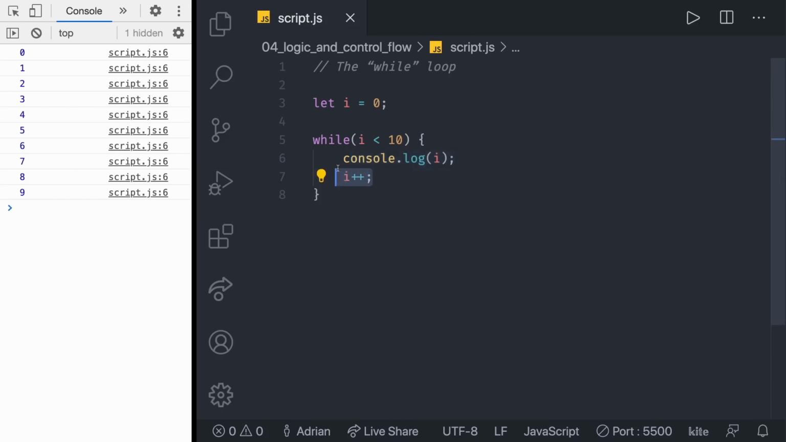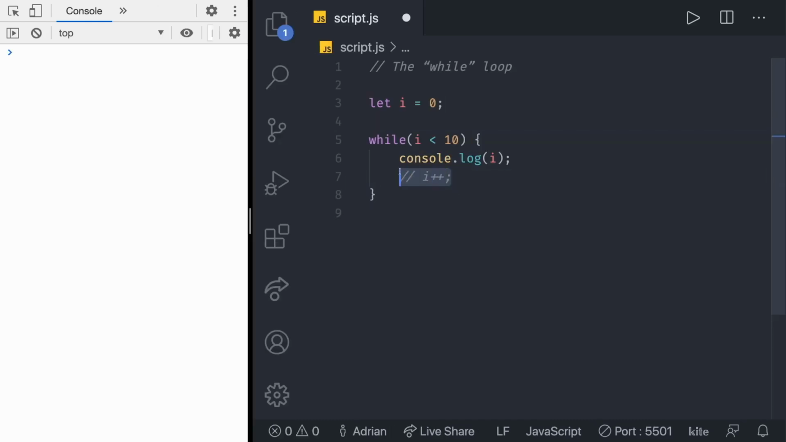If i++ was missing from the example above, the loop would repeat, in theory, forever. The never-ending loops are called infinite loops, and that's not a good type of loop, so we never want to get infinite loops. If I deleted this, what's going to happen is that it's going to console log 0, and then it's going to check, is 0 less than 10? Well, the answer is true, so it's going to console log it again, and then it's going to keep console logging that basically to infinity.